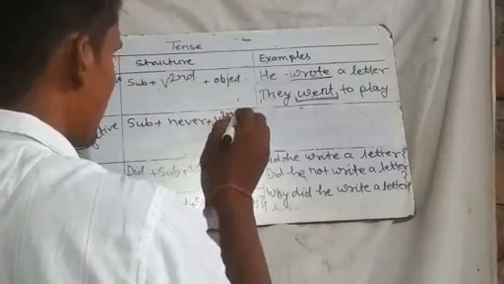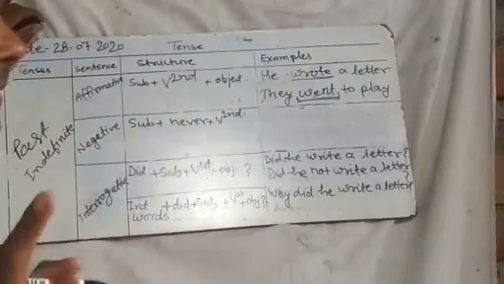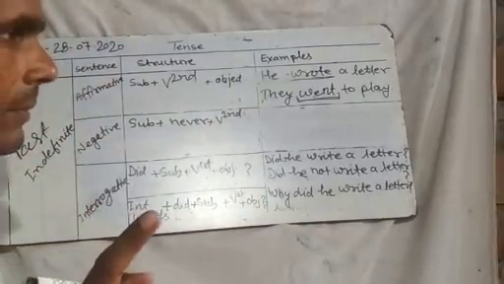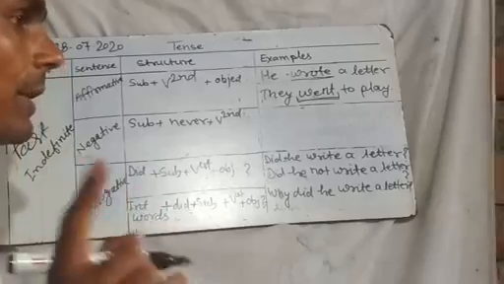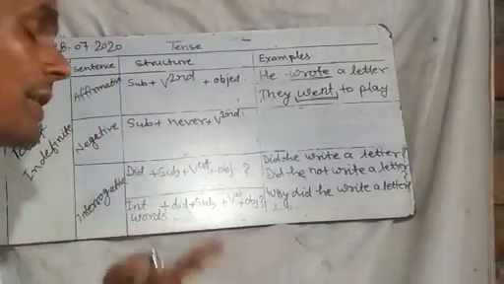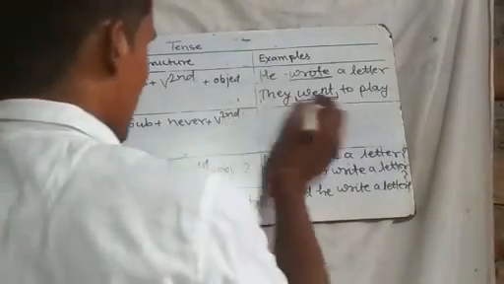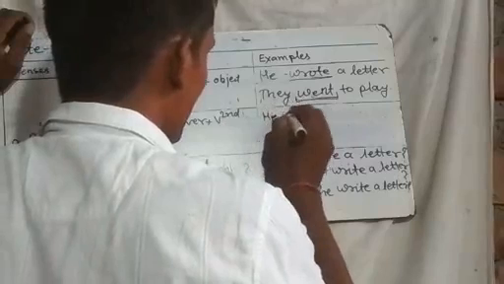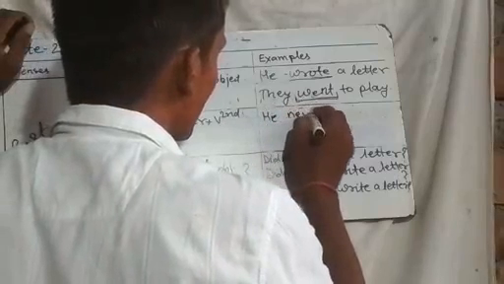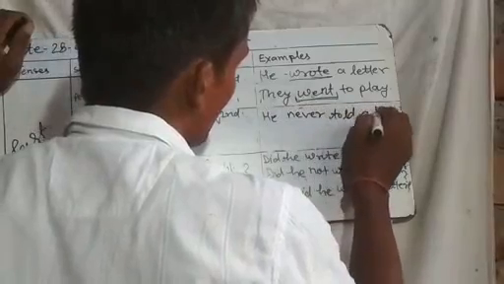Here we use the second form of the main verb, not the first form of the main verb, and we use "never", not "did not", in the negative, as given. कभी नहीं means never. Object means: he never told a lie,